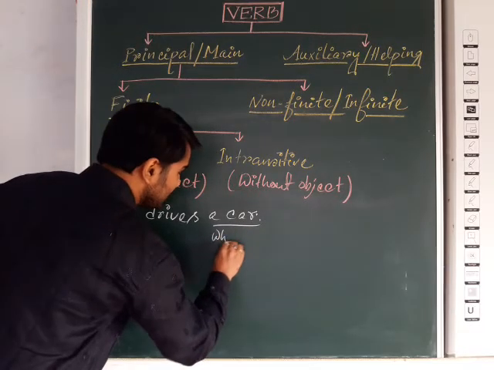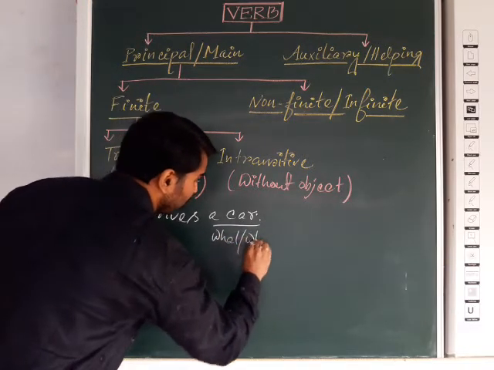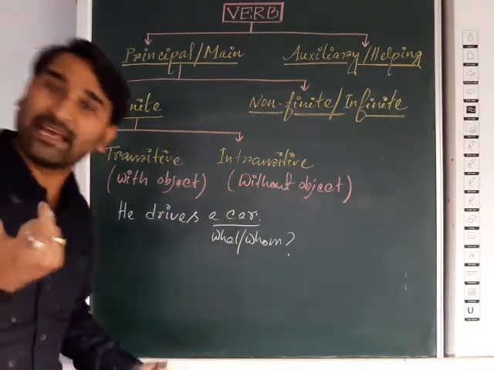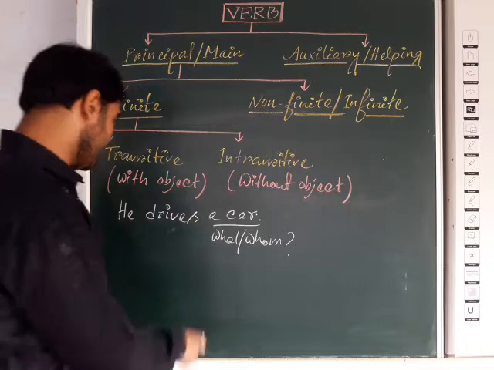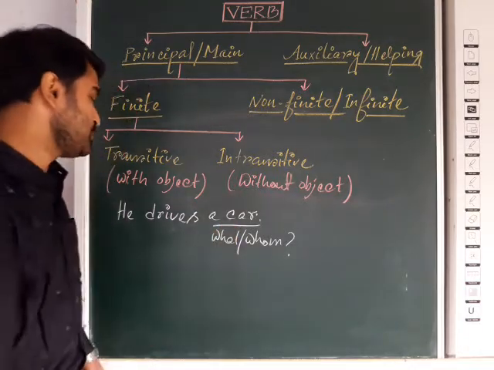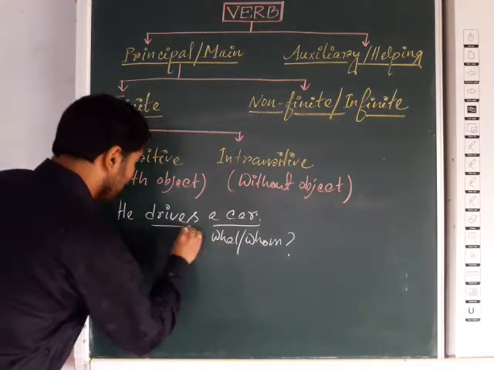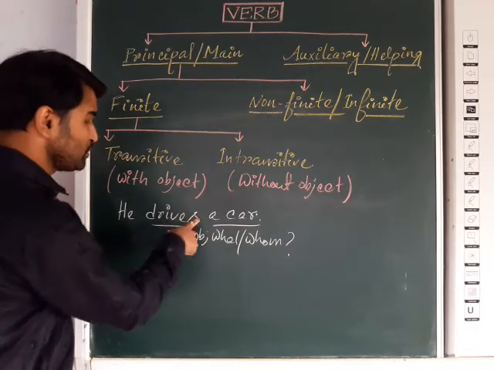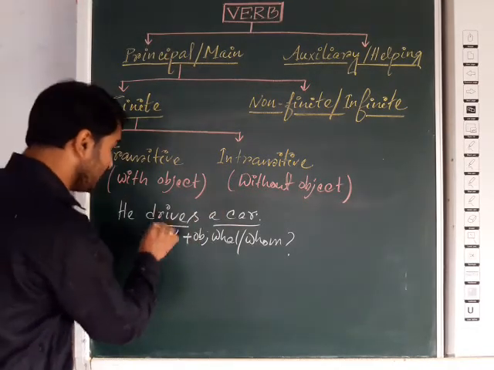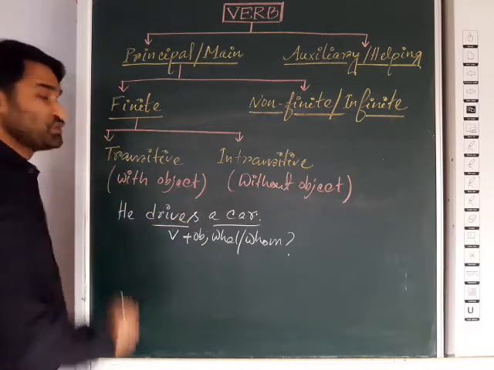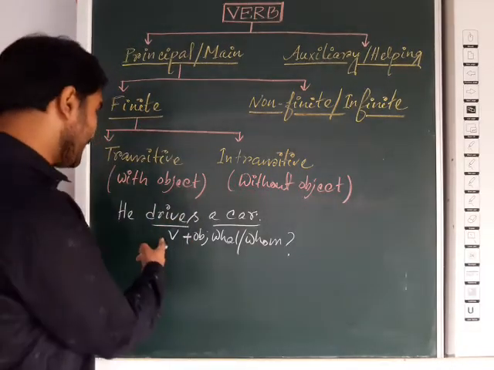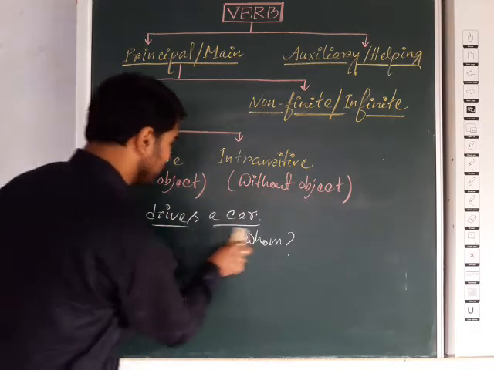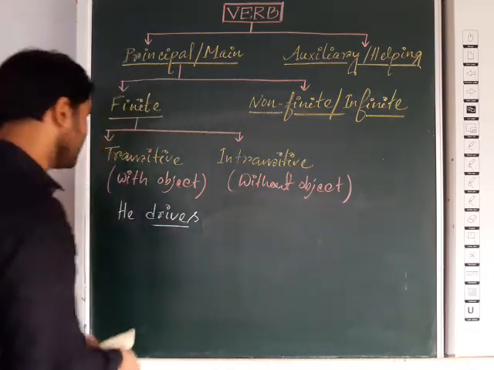So using what or whom, if you ask the verb and get an answer, that will be the object. So here a car will be the object. Here the verb drive has the object a car. That's why we may call the verb drive transitive. Now the same verb will be intransitive if I change the construction of the sentence.